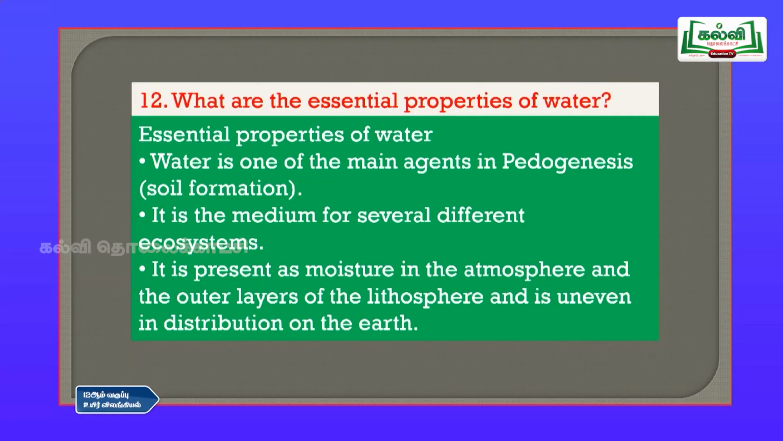The next question is the 12th question. What are the essential properties of water? The essential properties of water are: water is one of the main agents of pedogenesis, that is soil formation, and it is the medium for several different ecosystems. It is present as moisture in the atmosphere and outer layers of the lithosphere, and is uneven in its distribution on the earth. So, it is not that in one place you have more water and in another place you do not have water at all. That is called uneven distribution on the earth.